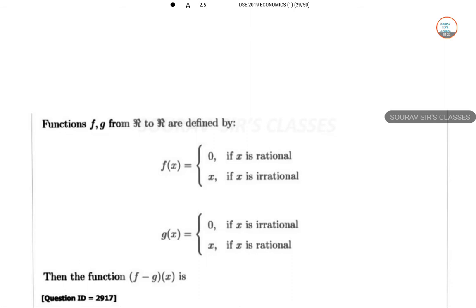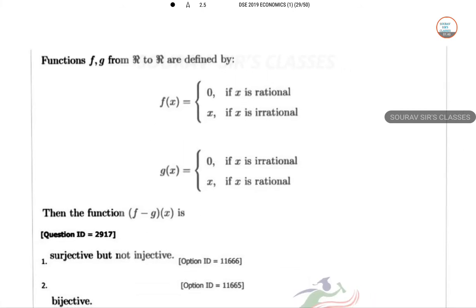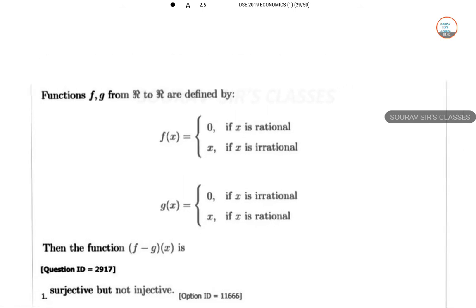Now we can see two functions here. Fx is providing you 0, and this f of x function is 0 of x.